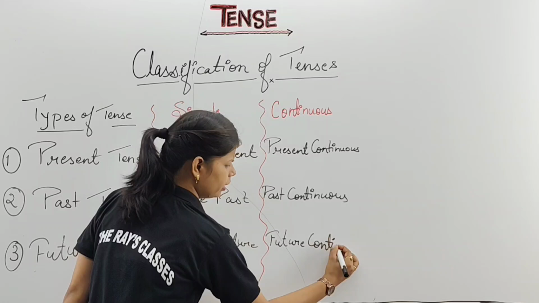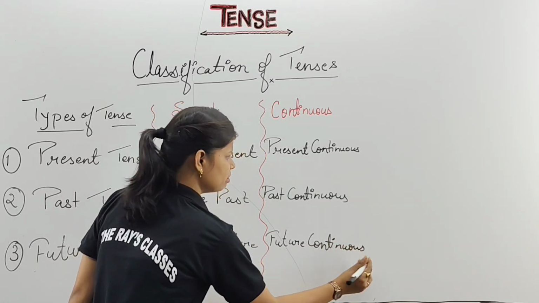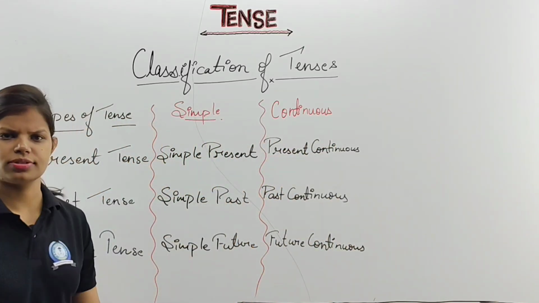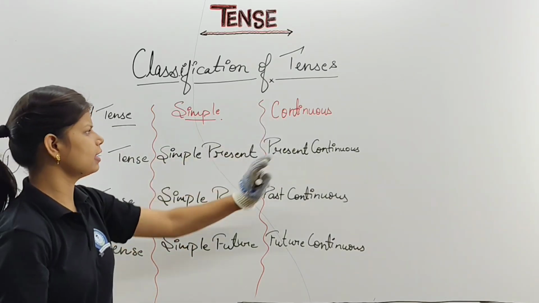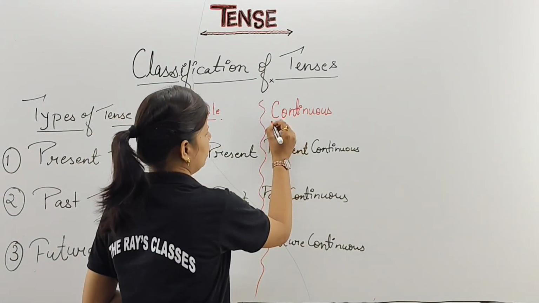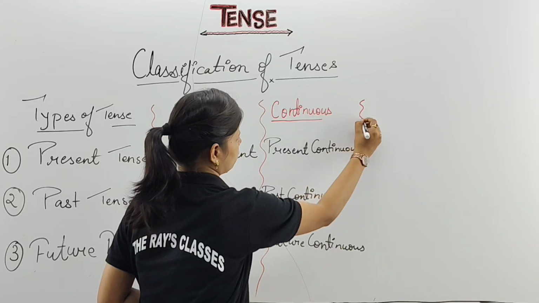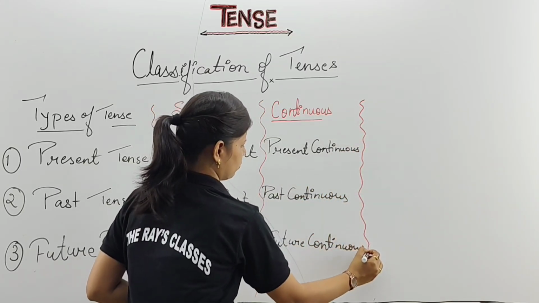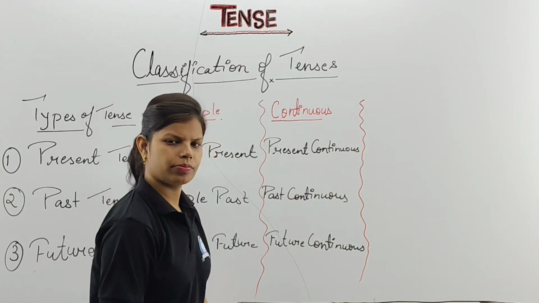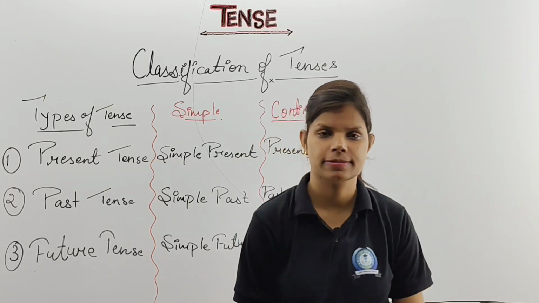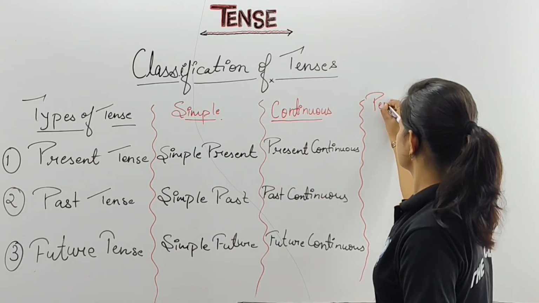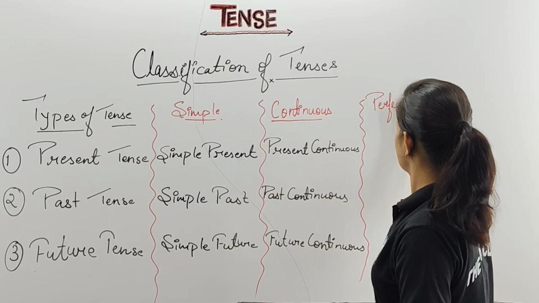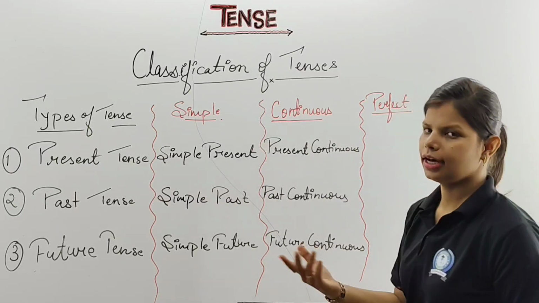I'm not doing anything, children. I am just simply putting this in as per their house. First house is simple. I put all these three tenses in that. Second is continuous. I put all three in that. Now moving on the third part of yours. Third is what? Perfect. Clear. Third house name is your perfect. And here I will put nothing more.